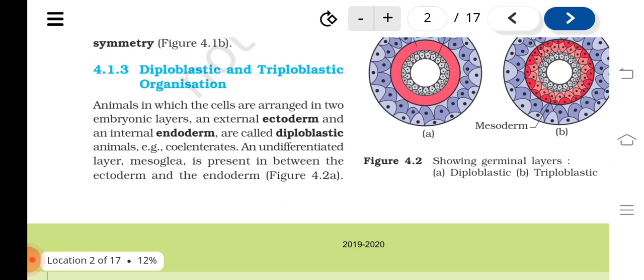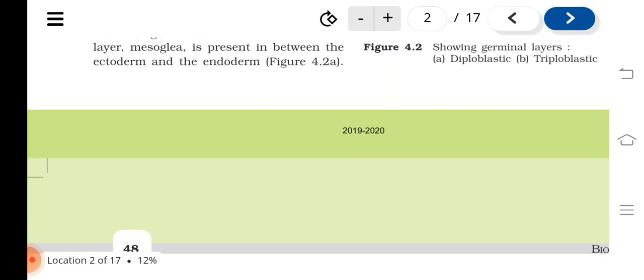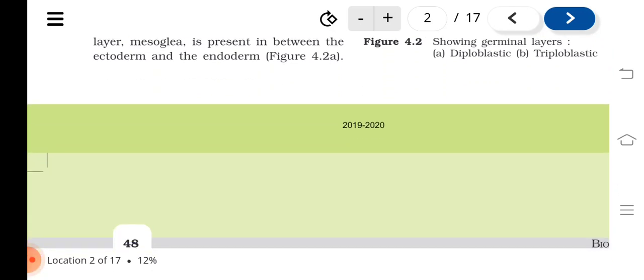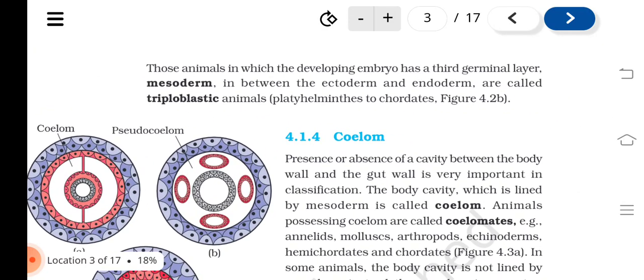Diploblastic and triploblastic organization. Animals in which the cells are arranged in two embryonic layers, an external ectoderm and an internal endoderm, are called diploblastic animals. Example, coelenterates. An undifferentiated layer, mesoglea, is present in between the ectoderm and the endoderm. Figure 4.2a. Those animals in which the developing embryo has a third germinal layer, mesoderm, in between the ectoderm and endoderm, are called triploblastic animals. Example, Platyhelminthes to chordates. Figure 4.2b.